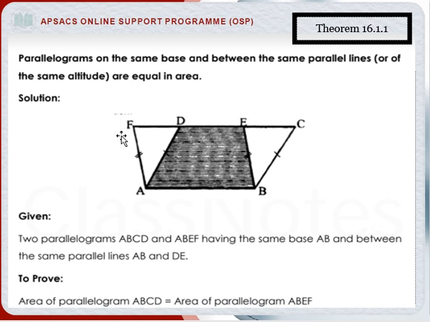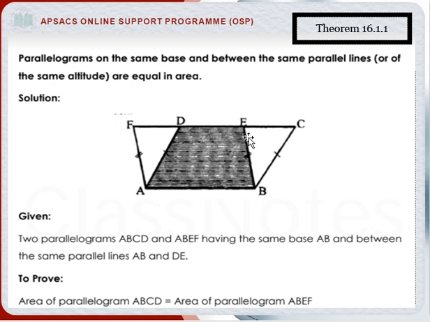In this figure, AD is an altitude because it is drawn from vertex A and its end point lies on another line segment which is opposite to vertex A. So AD is an altitude in this figure. Similarly, BE is also an altitude because it is drawn from vertex B and its end point lies on another side which is opposite to vertex B. So in this figure we have two altitudes, AD and BE, and we have two parallelograms in this figure.